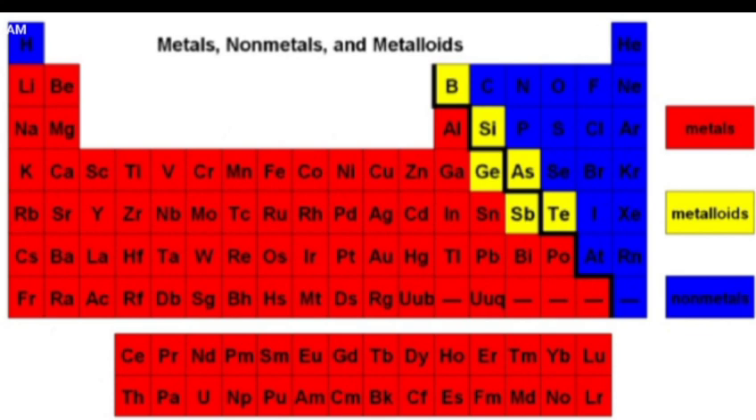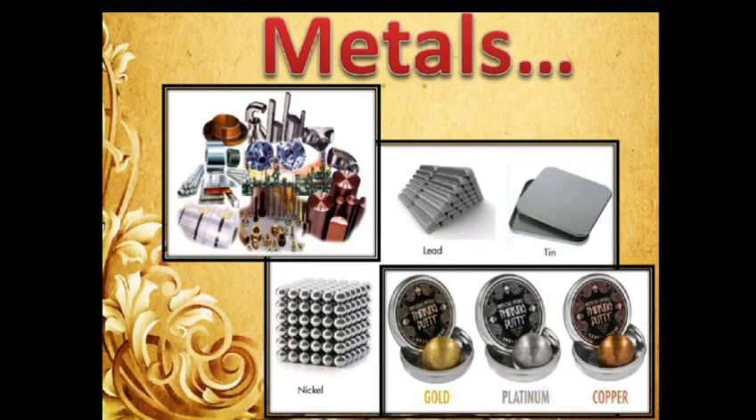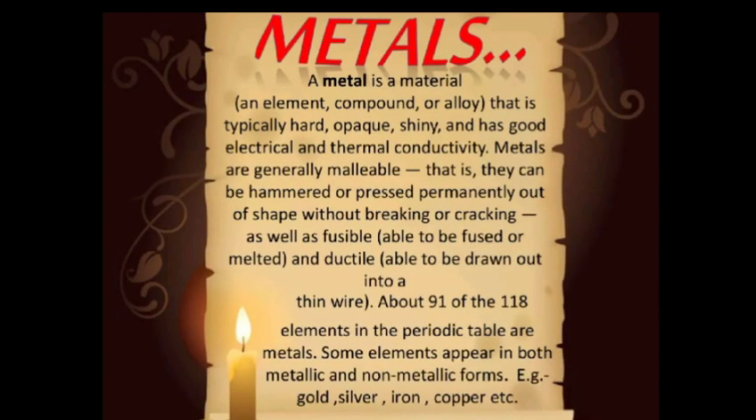So let's start our study of the metals and non-metals. Firstly, we have the metals. Now what are metals? A metal is a material that is typically hard, opaque, shiny and has good electrical and thermal conductivity. Metals are generally malleable.